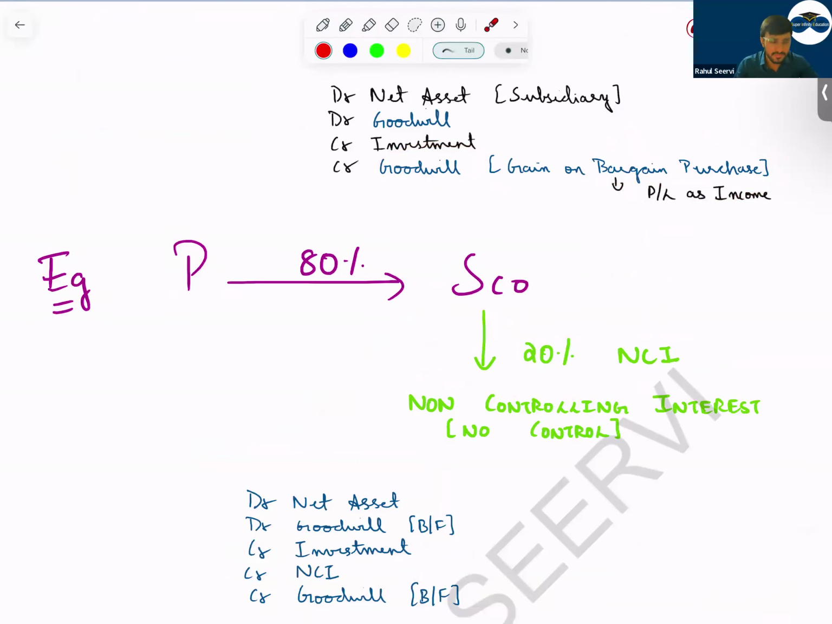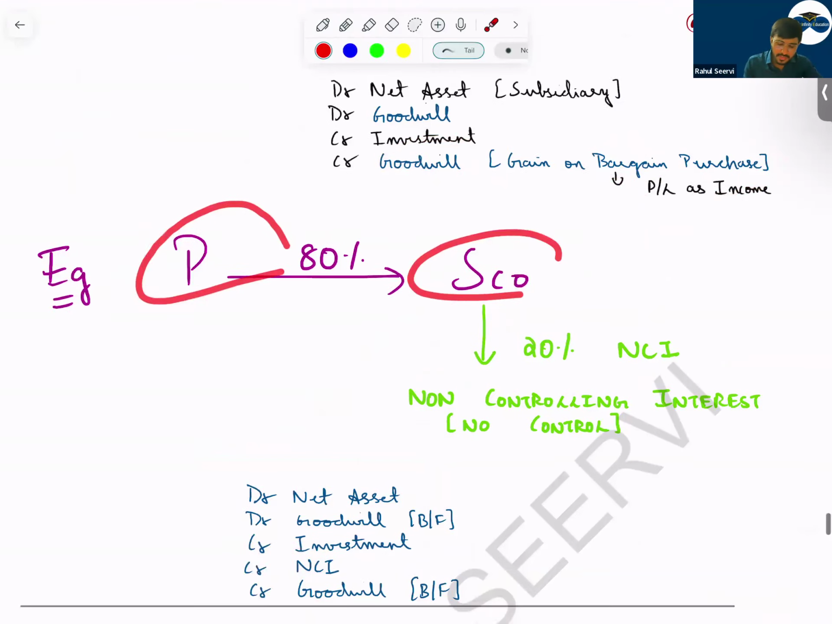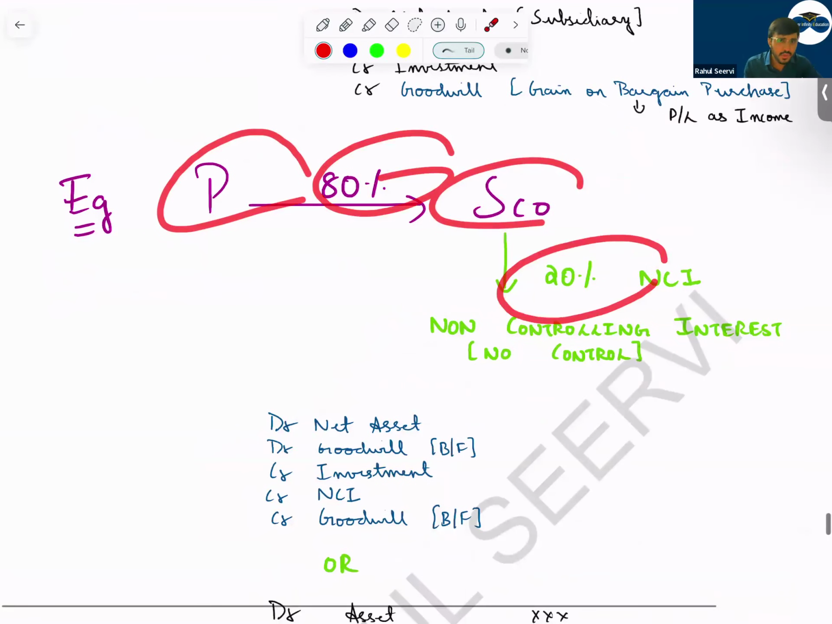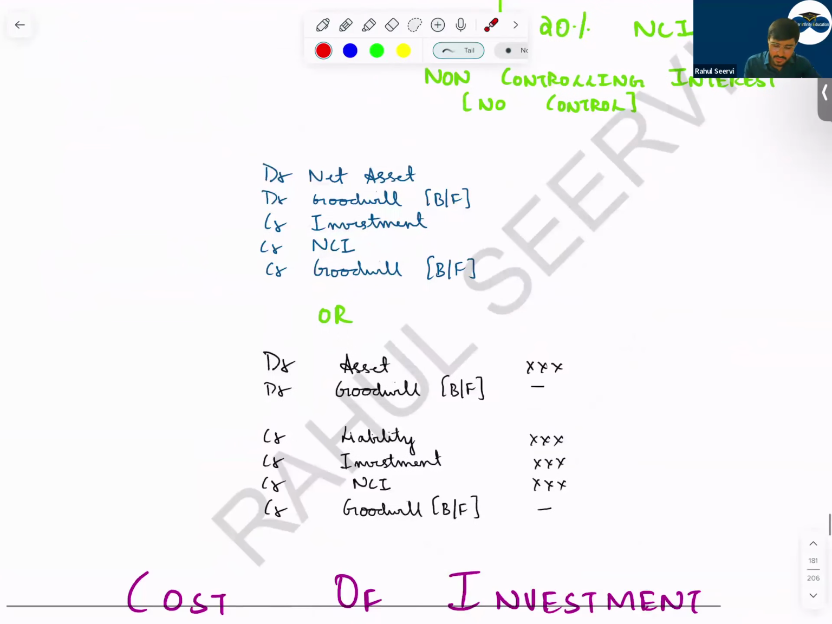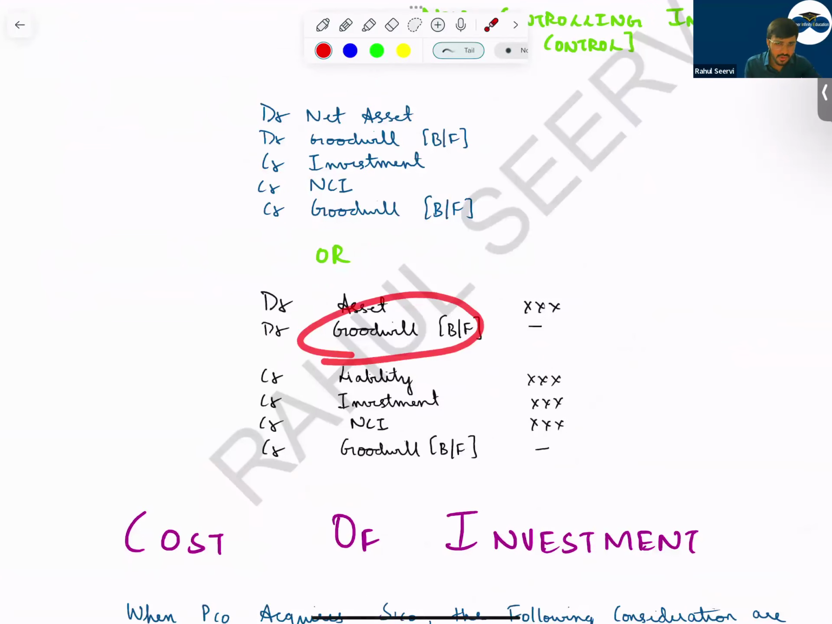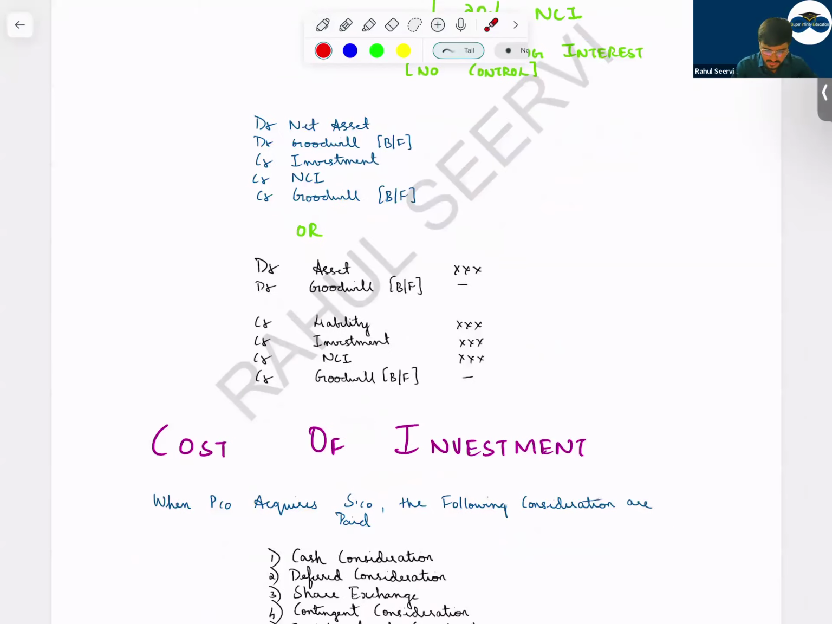So if P company controls 80%, can I say 20% will be shown as NCI? So what do we do? Assets are coming in, liabilities are coming in. Goodwill will be on the debit side. If it's goodwill, the credit side will be what? Gain on bargain purchase, and you'll remove the investment, and NCI also we have to show. NCI will be shown in the equity part, not as a liability. So I hope this is clear to everyone.